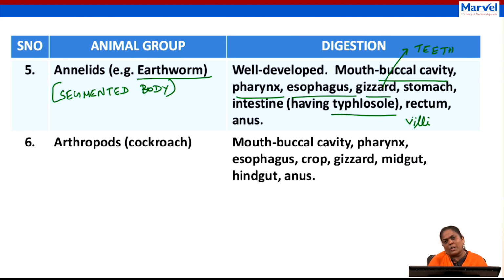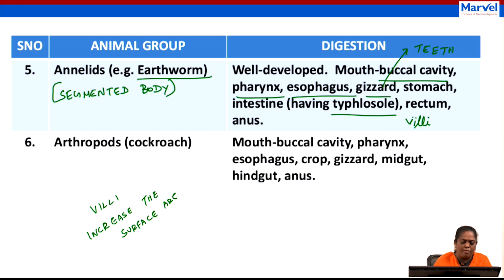So what will be the function of the villi? Yes, absorption and to increase the surface area. Please make a note of it: it increases the surface area of the intestine. Wonderful.